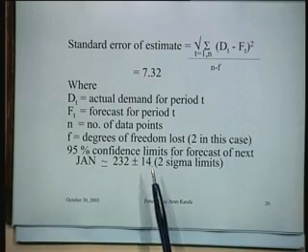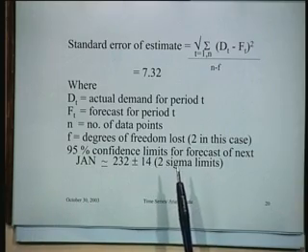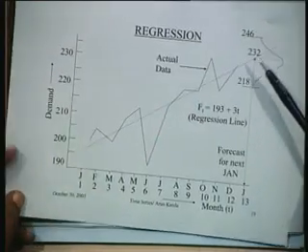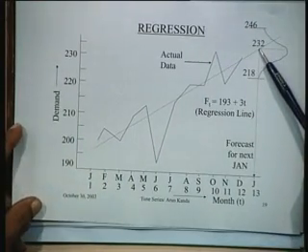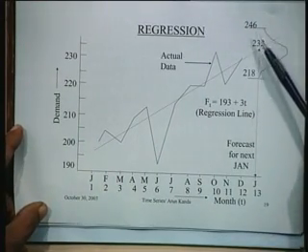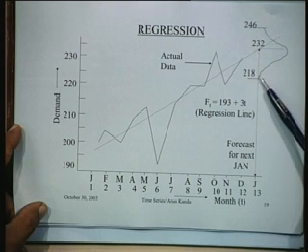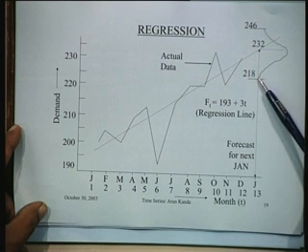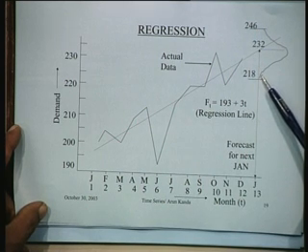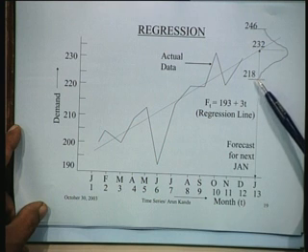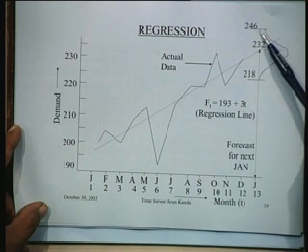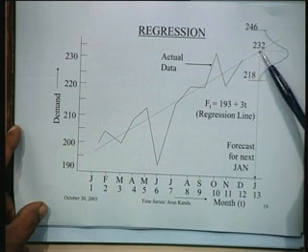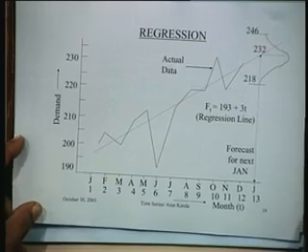And therefore the interesting thing is that you can get from regression not only the expected demand for next January, but also make a statement saying that there are 95% chances that the demand for next January will lie between 218 and 246, and the demand is 232. That is the interpretation.